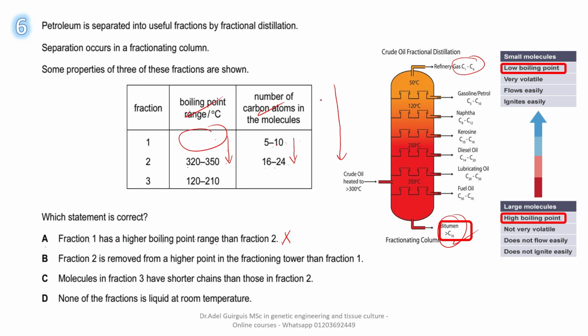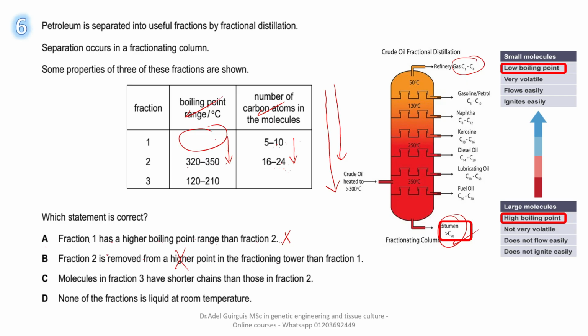Also, as we are going downwards, what about fraction 2? Fraction 2, with more carbon atoms, is removed at a point lower than fraction 1. Saying it is removed from a higher position in the fractionating tower is wrong.